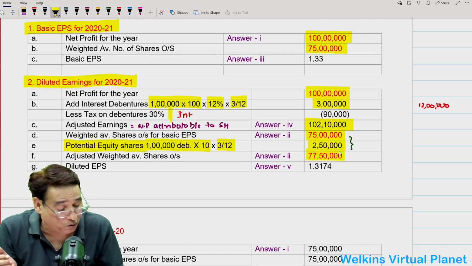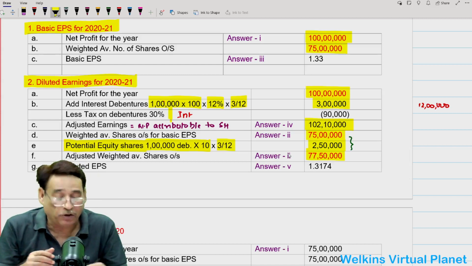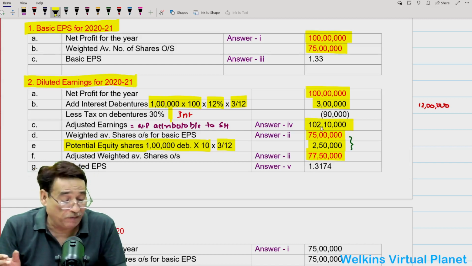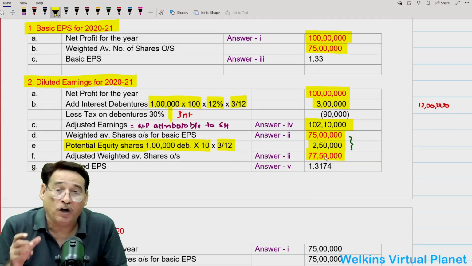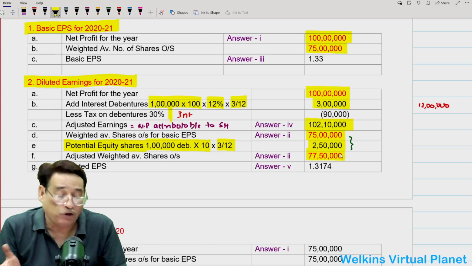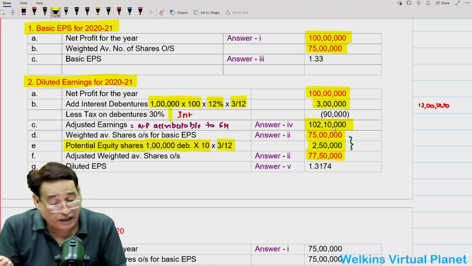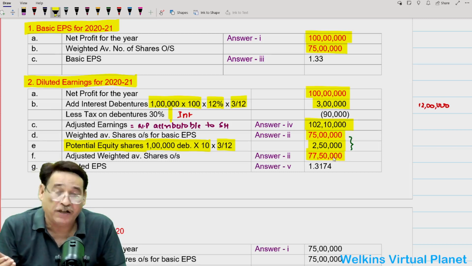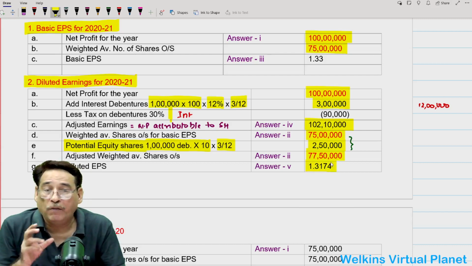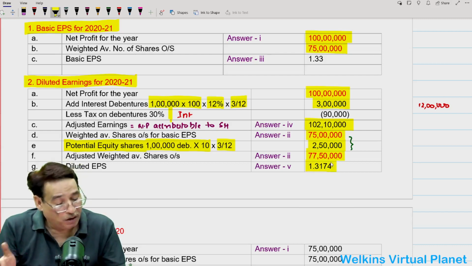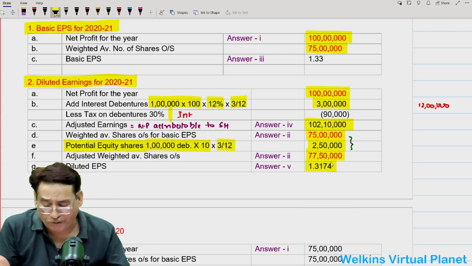Is it clear to you or not? This is also the answer to your second question. 77,50,000. So total profits attributable is equal to this much, and the total number of shares which you are going to consider now to compute diluted earning will be equal to 77,50,000. So by dividing this figure by 77,50,000, you are going to get diluted earning per share 1.3174. So again, this answer is also correct; in fact, all the answers are correct.